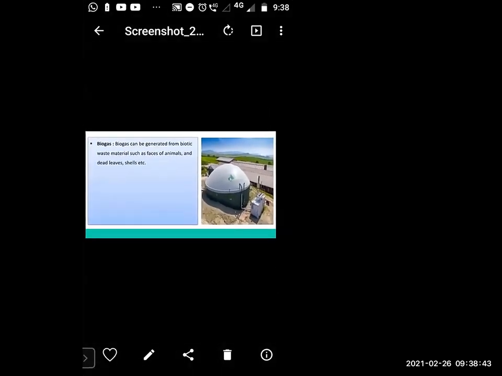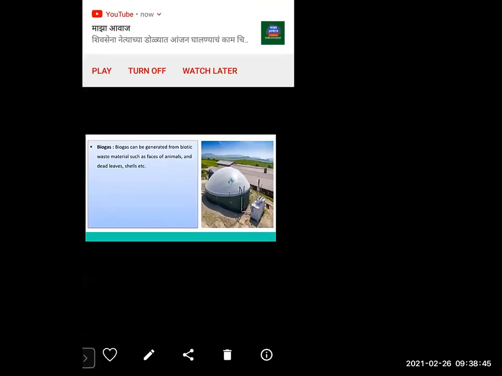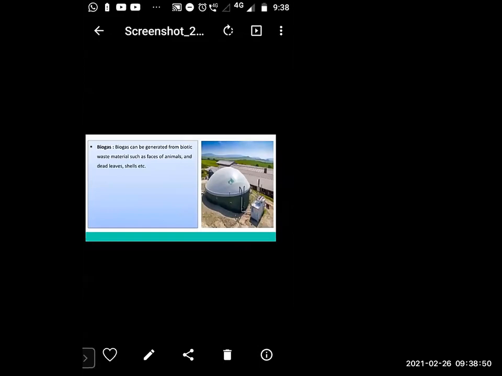See here, biogas. So biogas can be generated from biotic waste material such as feces of animals and dead leaves, cells, etc. This energy can be used for domestic needs such as cooking, heating water, lighting lamps, etc. Some farmers have raised biogas plants in their own yard to cater to their domestic needs.